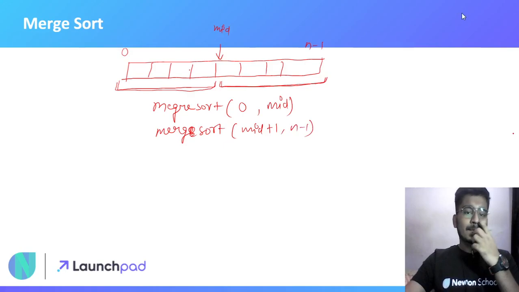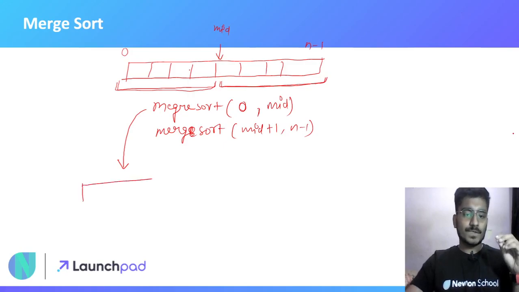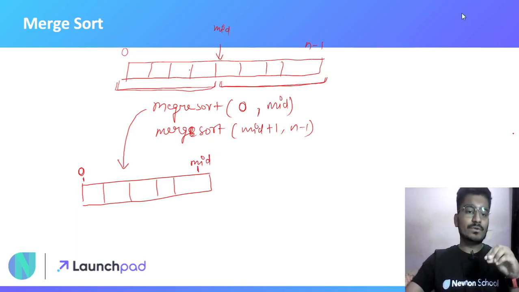Now this function will go to my left half subarray, where this index will be 0 and this index will be mid. Now I have to again implement the merge sort algorithm on this left half of the subarray.